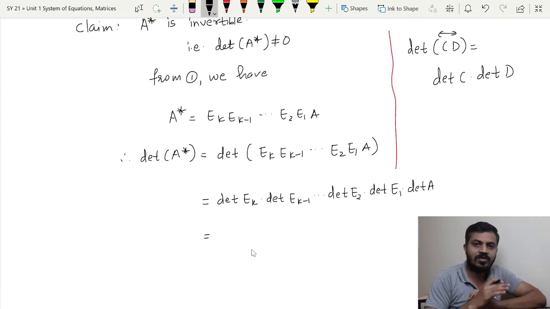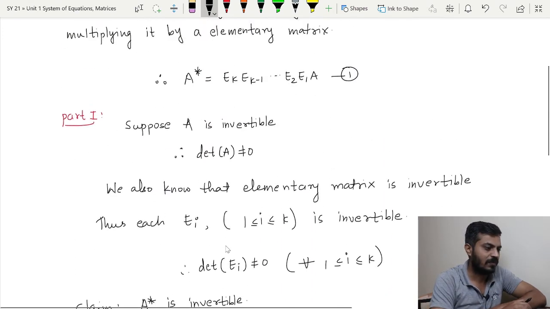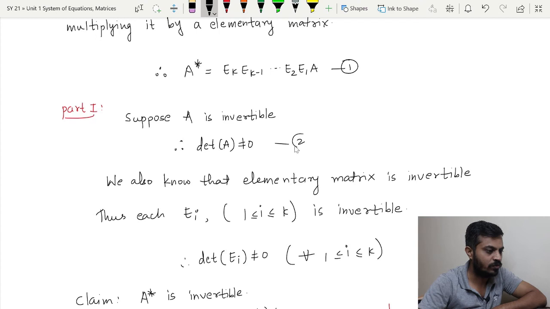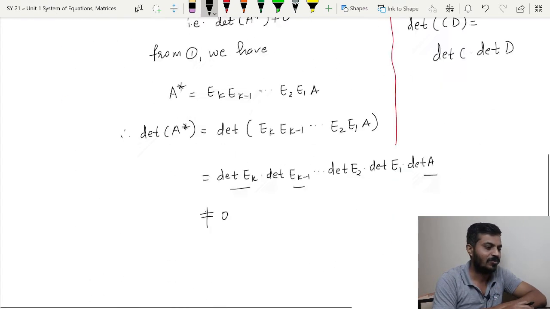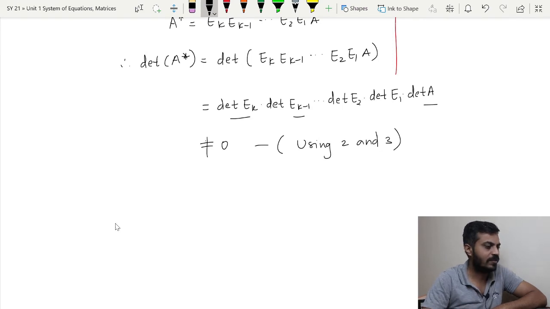But each of these determinants are non-zero, right? Determinant of Ek, Ek minus 1 and so on up to determinant of A, all of them are non-zero, and therefore, this is non-zero. Let us call it as 2 and let us call it as 3. So, we have taken the help of 2 and 3 in order to claim this. So, using 2 and 3, we can say that A star is invertible.